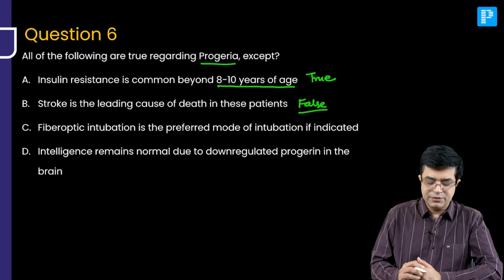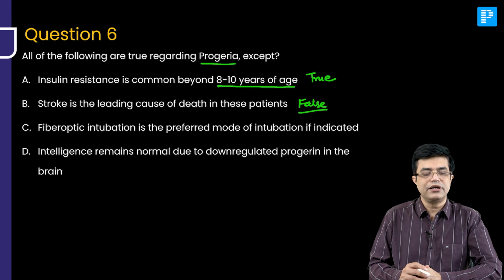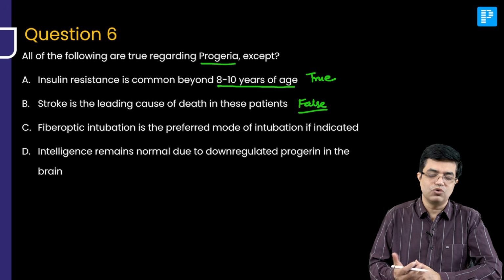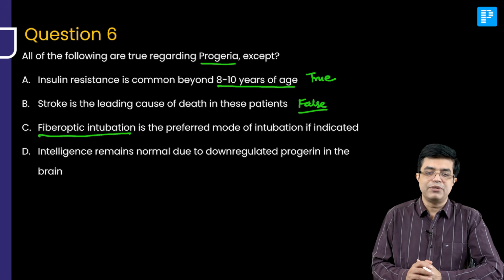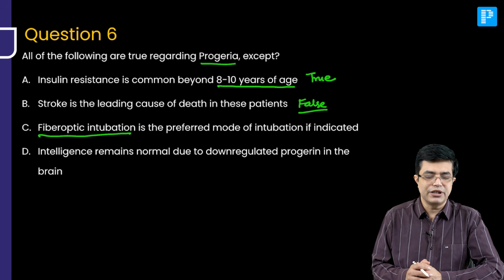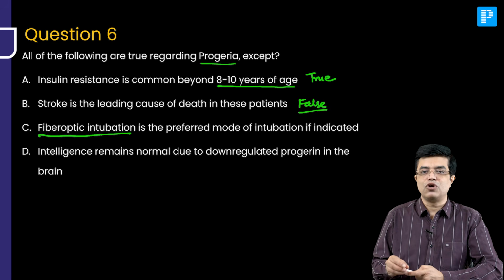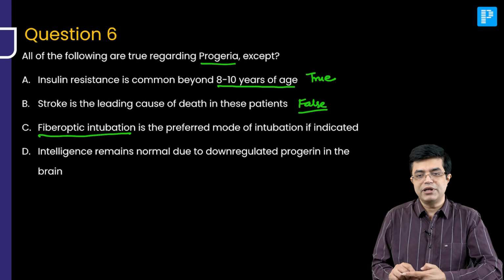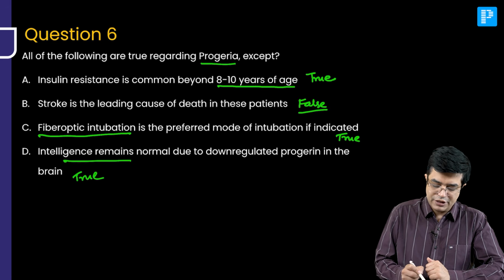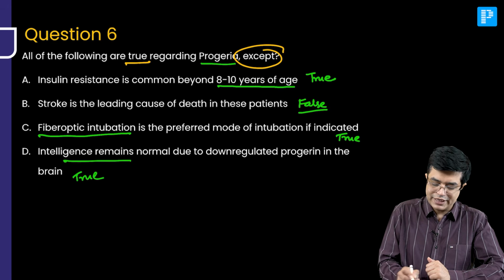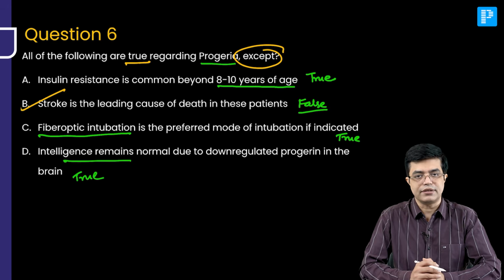Fiber optic intubation is the preferred mode. Yes, conventional intubation, where indicated, is not easy, and so you have to go for fiber optic intubation in such patients. And fourthly, intelligence: the brain is not affected as a part of aging. The reason being, progerin is the abnormal protein which is expressed, and in the brain there is less expression, down regulation of progerin protein, so intelligence remains normal. So option C is true, option D is true. They are asking except, all are true except, so B is your correct answer.